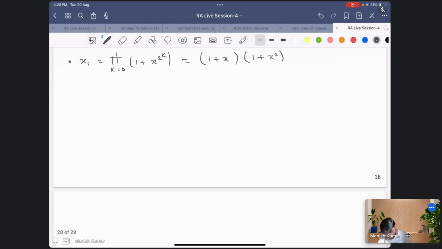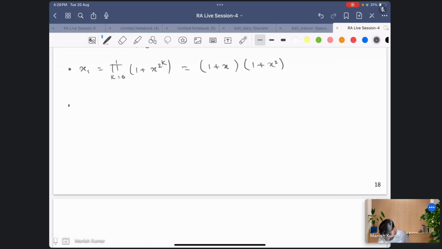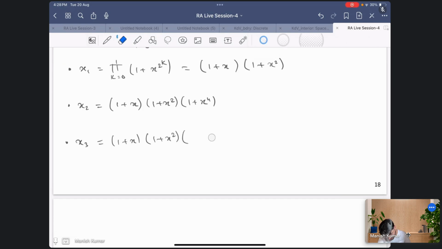Now x2 is (1 plus x)(1 plus x square)(1 plus x raised to the power 4). In the same way x3 would be (1 plus x)(1 plus x square)(1 plus x4)(1 plus x8), and so on.